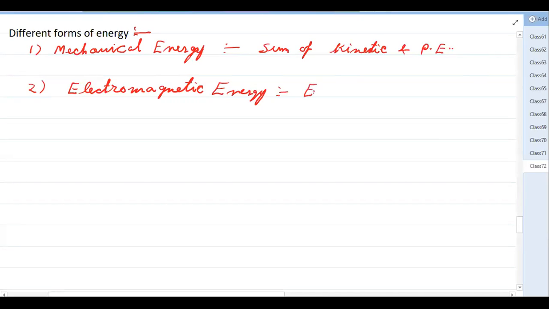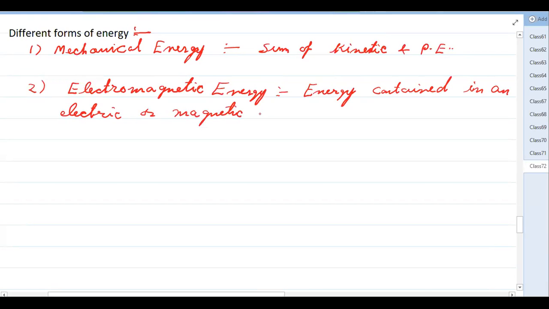So the energy contained in an electric or magnetic field, combined, they are always taken together, is called electromagnetic energy.